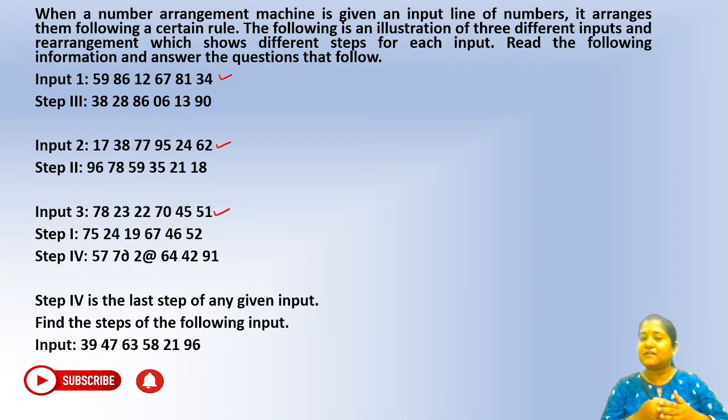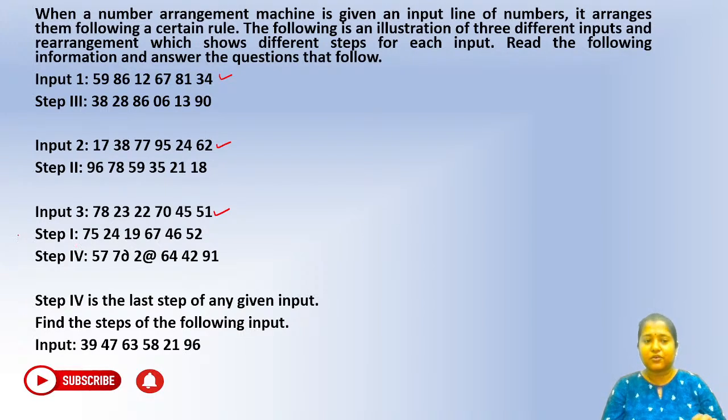So how do we understand what should be the logic for step number 1? Guys, for each of these inputs, we are following the same pattern, right? Whatever logic is applied in input 3 has to be same in input 2, has to be same for input 1. So wherever you are having step number 1, just try to understand the logic from that particular input and apply it to the other inputs to arrive at step number 1 for input 1 and input 2.